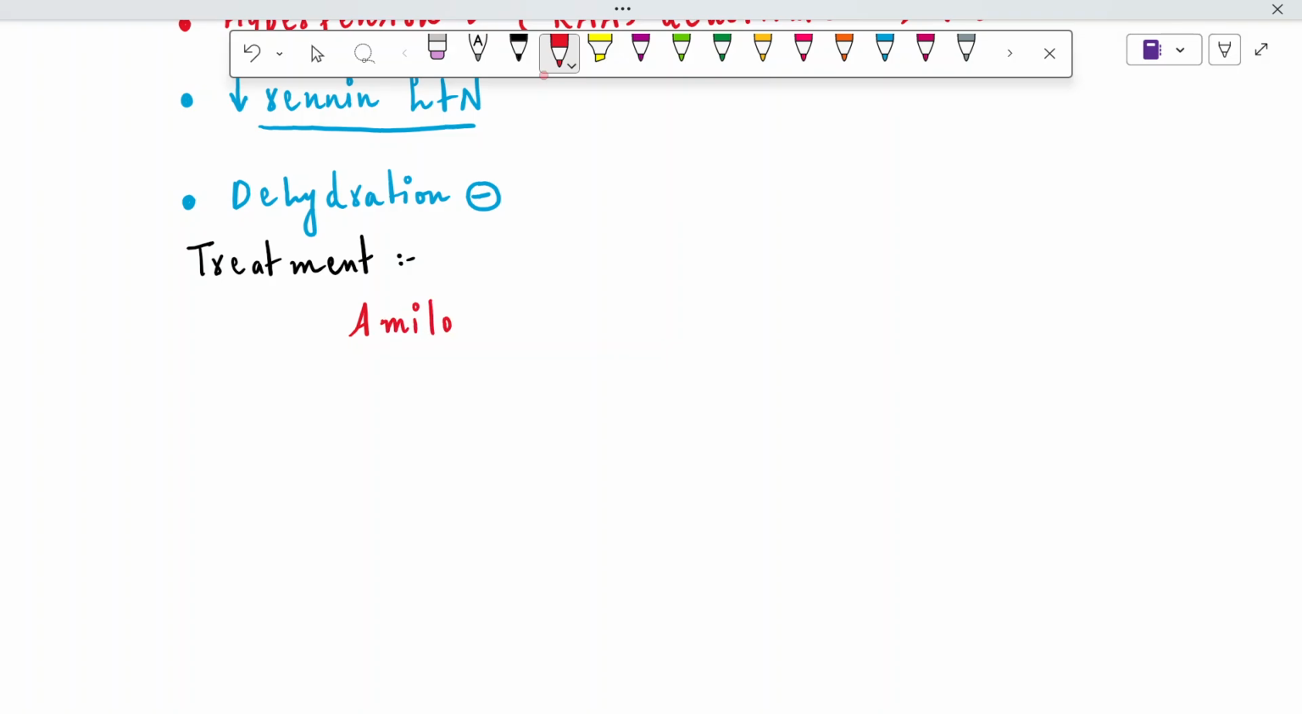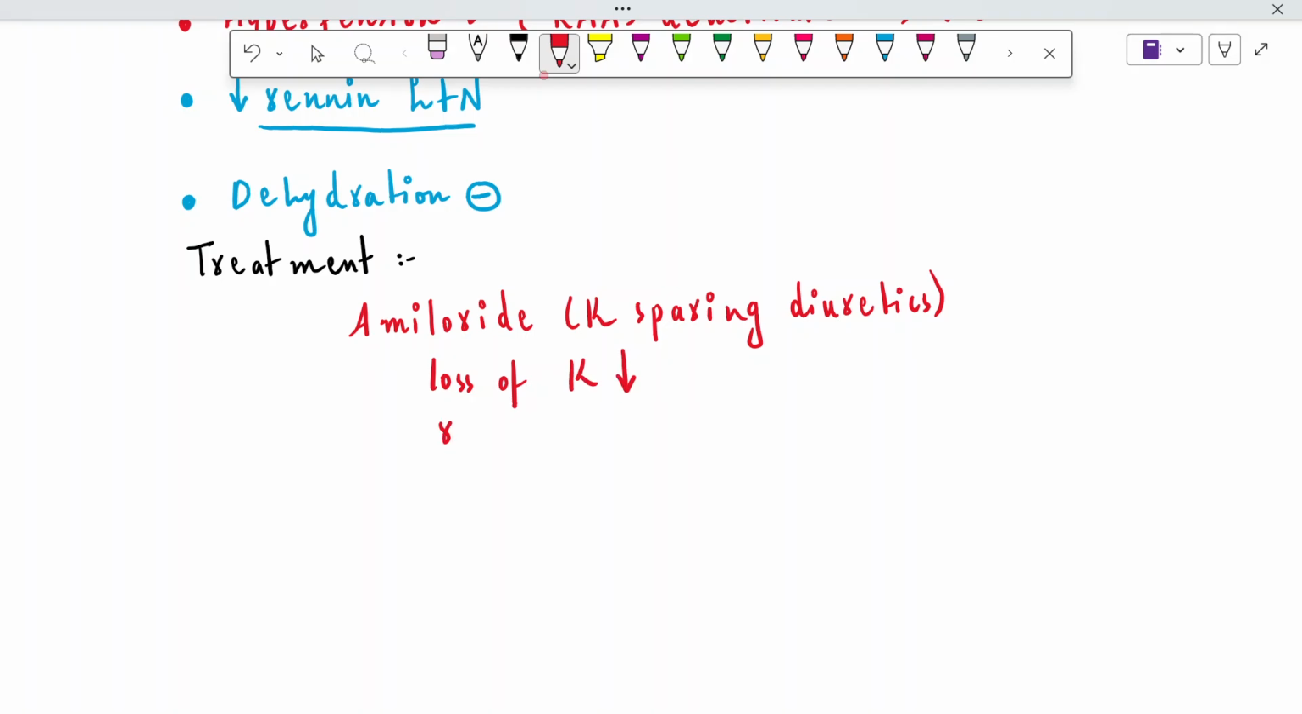The name is amiloride, and amiloride is known as a potassium sparing diuretic because when it inhibits or blocks the function of the epithelial sodium channels, subsequently the loss of potassium will decrease, as well as the reabsorption of sodium. And that's why in case of Liddle syndrome we are going to inhibit this particular channel with the help of a diuretic known as amiloride. And amiloride is being used in patients with Liddle syndrome.